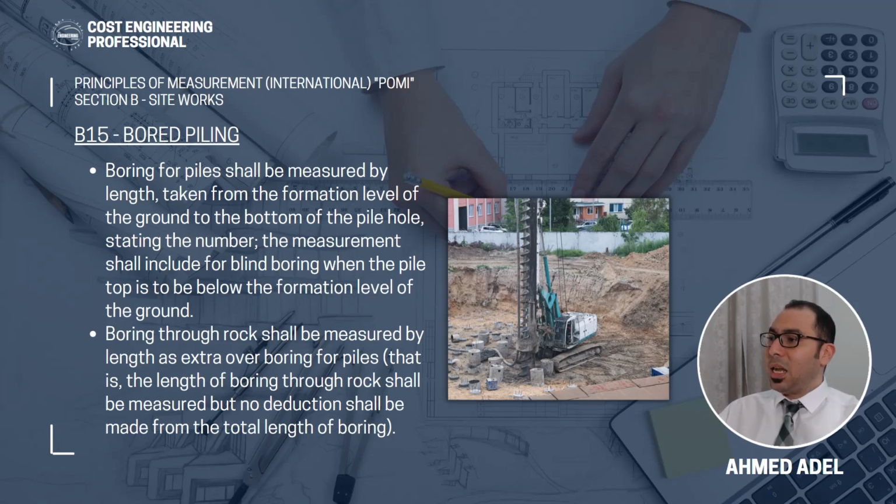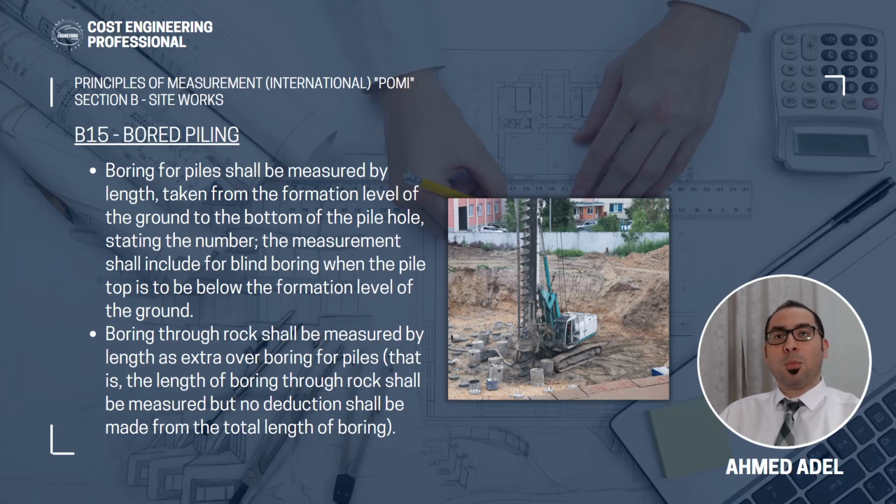So what they are saying here, again, is that boring through rock shall be measured by length as extra over boring for piles. And what is that? That is the length of boring through rock, and it shall be measured, but no deductions shall be made from the total length of the boring.